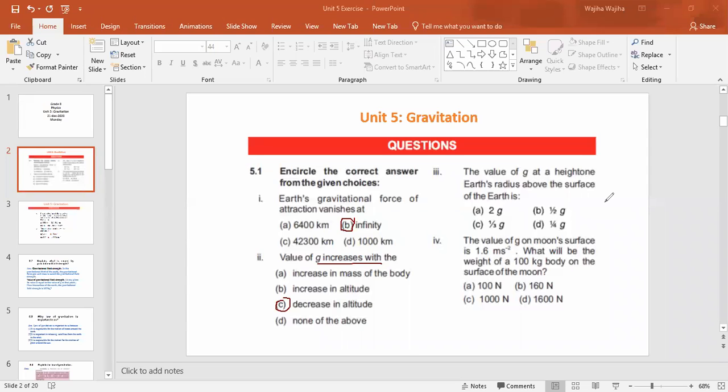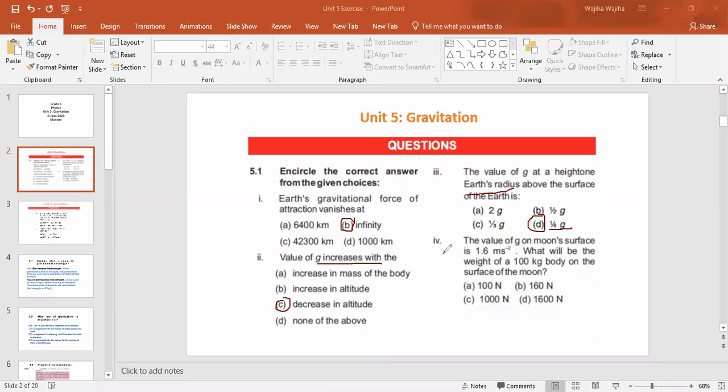The value of g at a height equal to Earth's radius above the surface of the Earth is A, 2g, B, half g, C, 1 by 3 g, D, 1 by 4 g. What will it be? It will be D, 1 by 4. Because if you substitute the value in the formula, gh is equal to GM_E by (R plus h) whole square, and let's suppose h is equal to R. So R plus R gives you 2R, and 2R whole square gives you 4R square. So it will be 1 by 4, right?